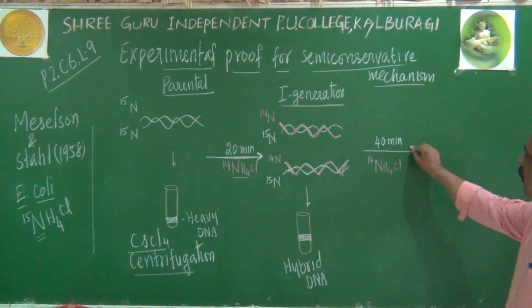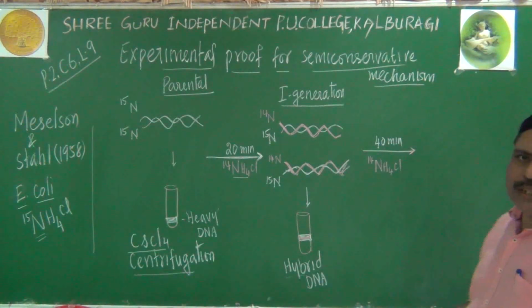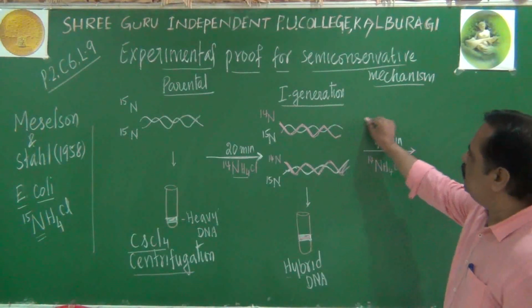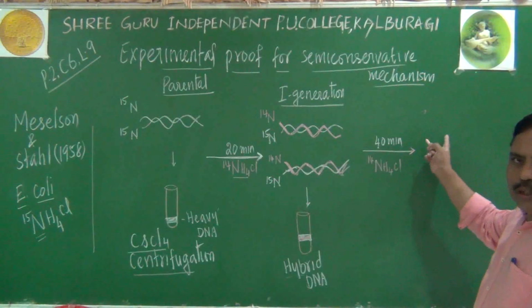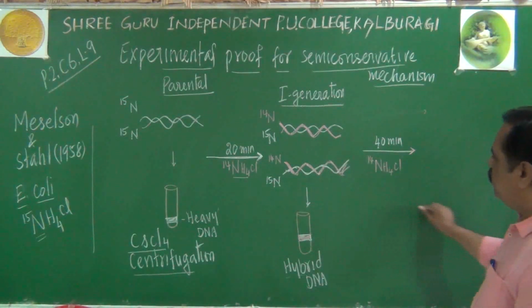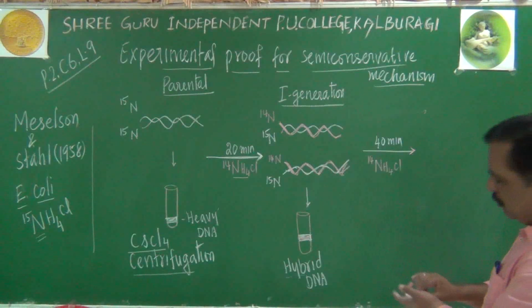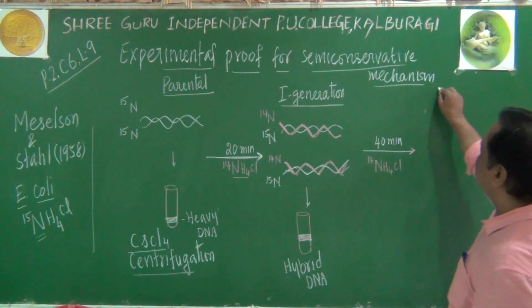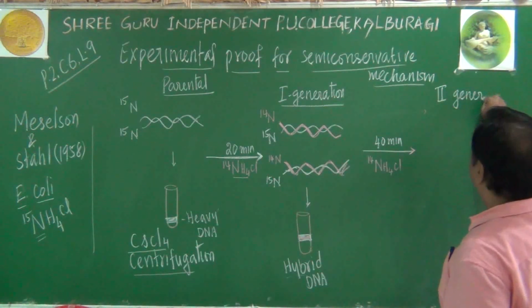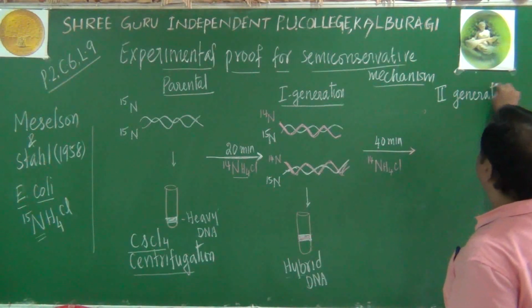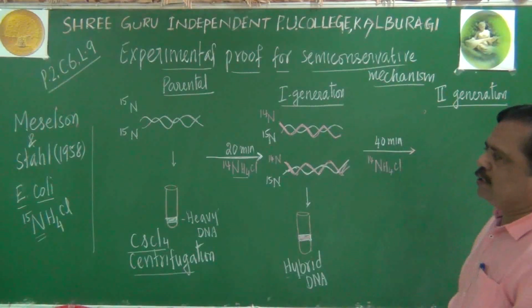Please listen. If it is a semi-conservative mechanism, this daughter molecule should give two daughter molecules, granddaughter molecules I can say. This should give two granddaughter molecules. So I am talking about the second generation here. The first generation we have seen. Now we are seeing the second generation.